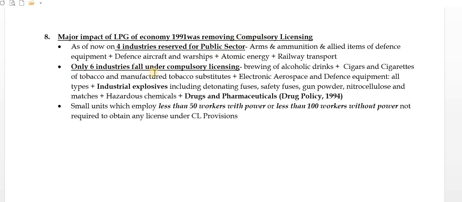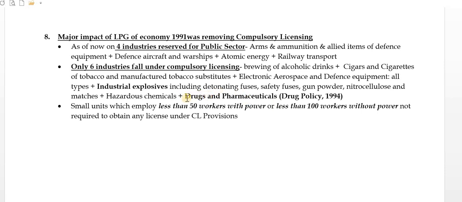Then only 6 industries fall under compulsory licensing, right? These are the brewing of alcoholic drinks, cigars and cigarettes of tobacco and manufactured tobacco substitutes. So here you can remember alcohol, cigarettes, then electronic aerospace and defense equipment of all types, then industrial explosives like detonating fuses, safety fuses, gunpowder, nitrocellulose and matches, hazardous chemicals, and drugs and pharmaceuticals under the Drug Policy 1994.